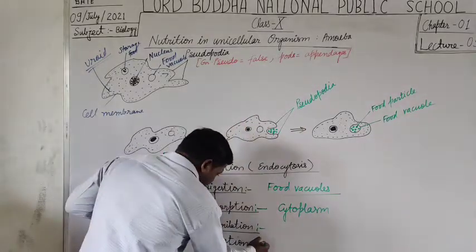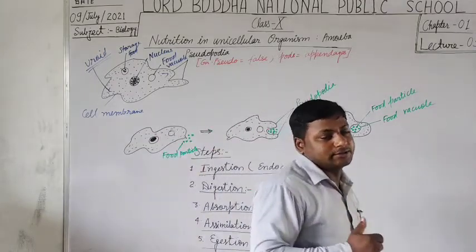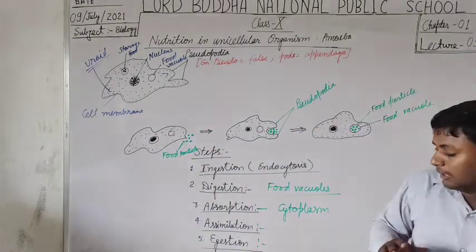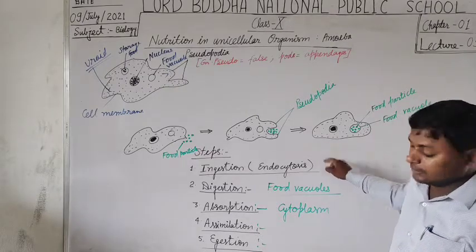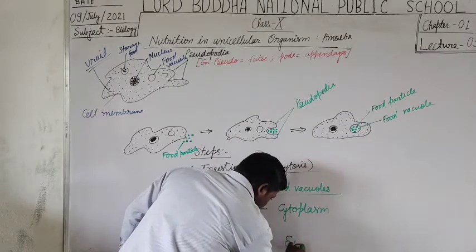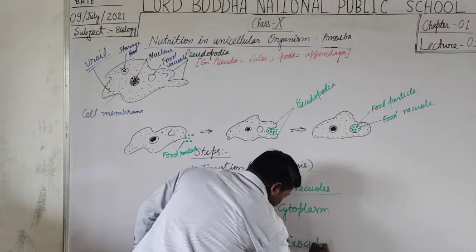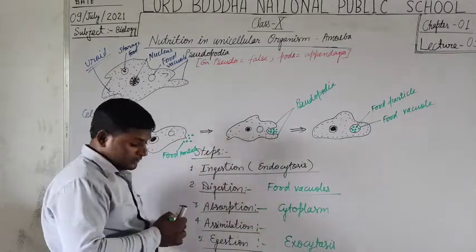Now students, the undigested, it means the nitrogenous portion in amoeba, is removed out through their body surface by the process that is called exocytosis. Exocytosis. Okay, is that clear?